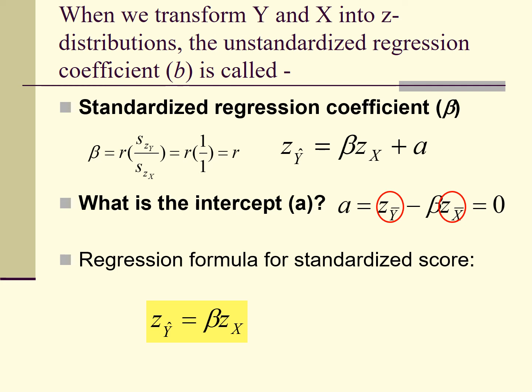To simplify the formula, we will just write y hat equals beta x. And when you see beta, you know that these formulas are based on the z distributions. Y hat would be the predicted z-score of y, and x would be the z-score of x.